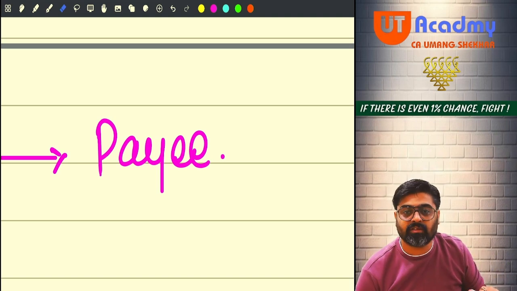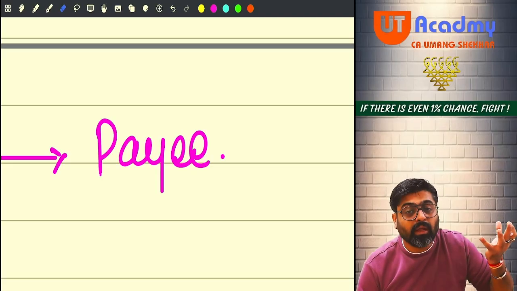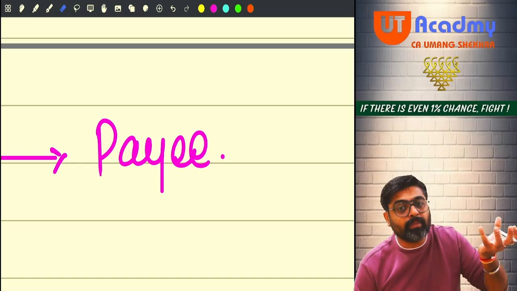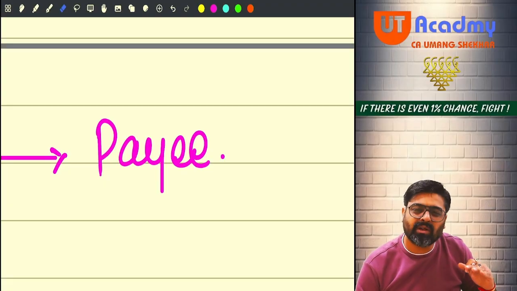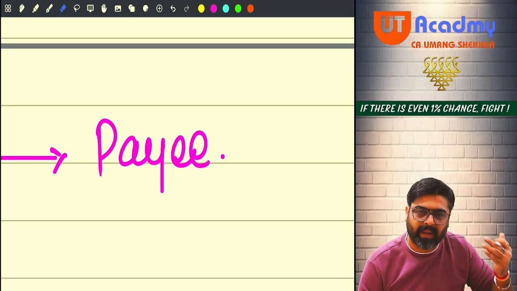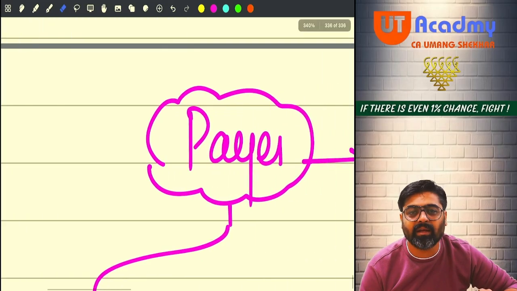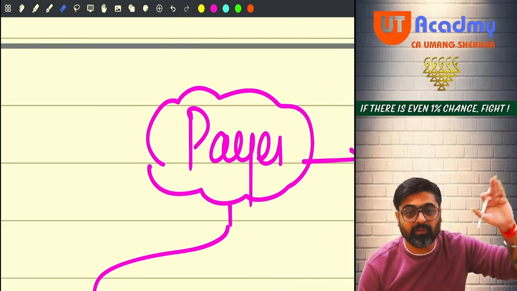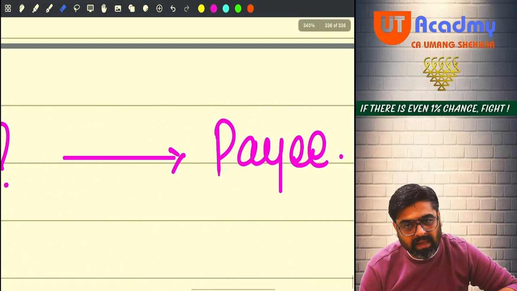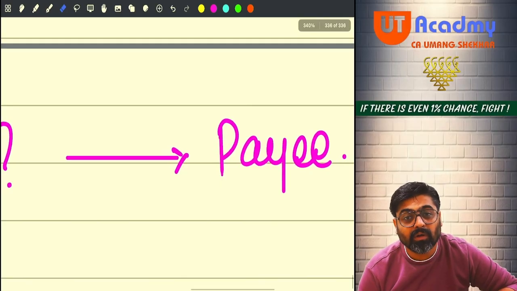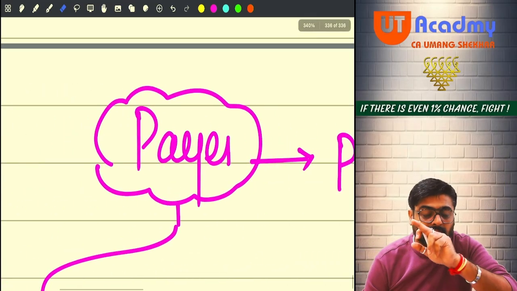And there are bright chances that the payees are not going to pay taxes to us. There will be tax evasion also. So the effectiveness with which the tax could be collected from the payee is very less. So instead of asking for taxes from the payees on their incomes, catch the person who is making that payment, catch the person who is giving them the income. So one person is giving income to many people, yes or no? Everyone is getting their income from this person only. So it will be very easy to catch this person.